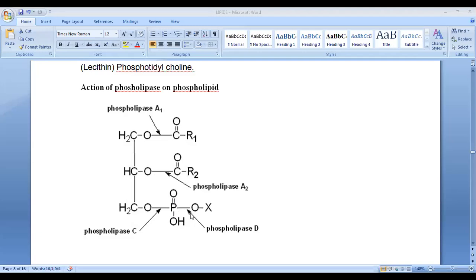If only D works, that means choline and phosphatidic acid. But if all the enzymes work, then what will happen? Fatty acid, 1 fatty acid, 2 fatty acid. This will be glycerol, phosphoric acid and choline.